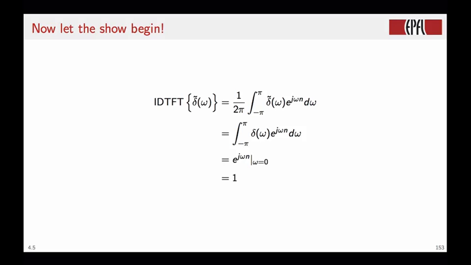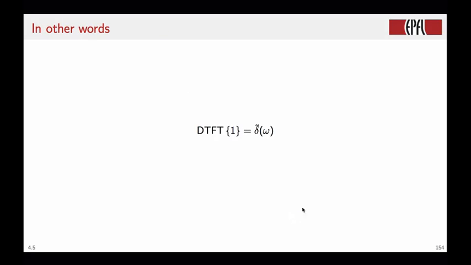This is formally similar to the fact that the inverse DFT of N delta of k is actually equal to 1. So by using the delta functional, we have established another formal parallel between the DFT and DTFT. So if the inverse DTFT of the delta functional is 1, then it means that the direct DTFT, the forward Fourier transform of the constant 1, is formally equal to the pulse train.